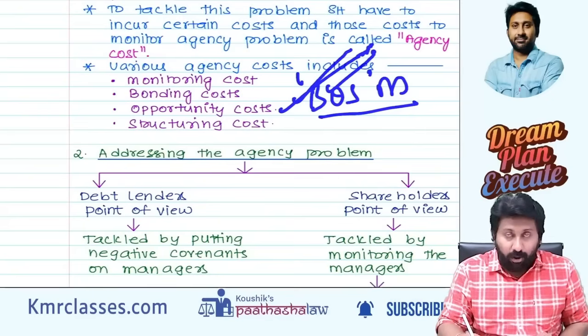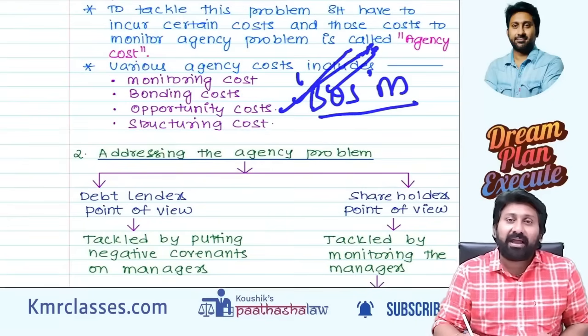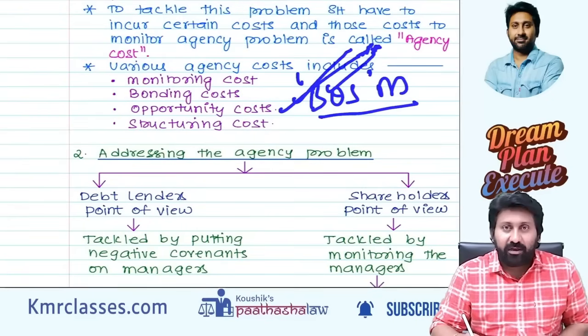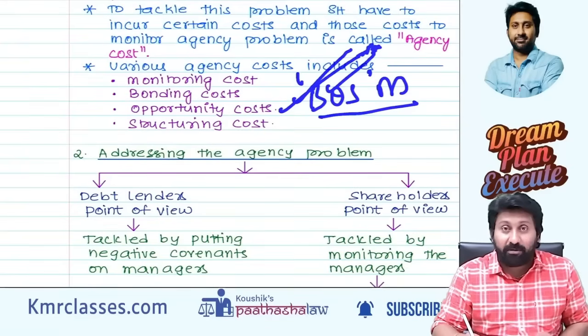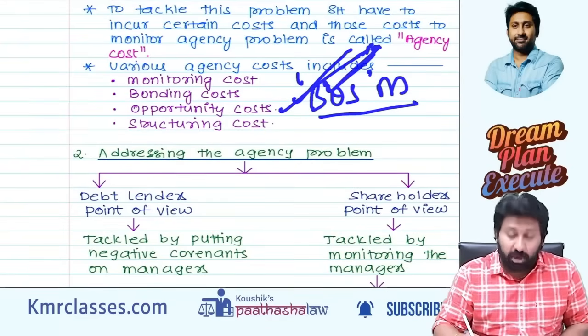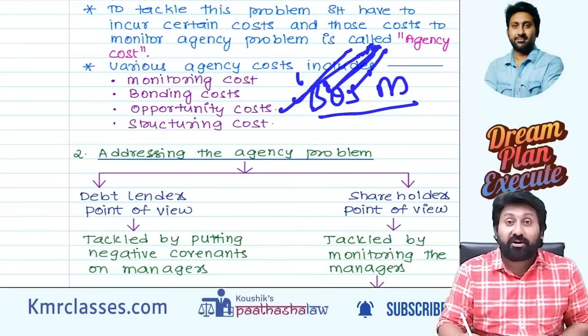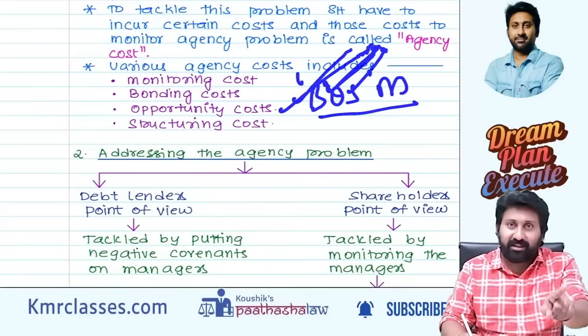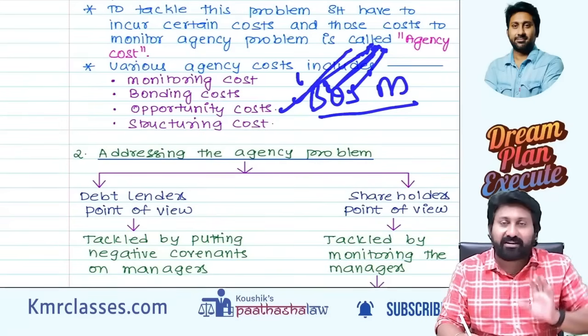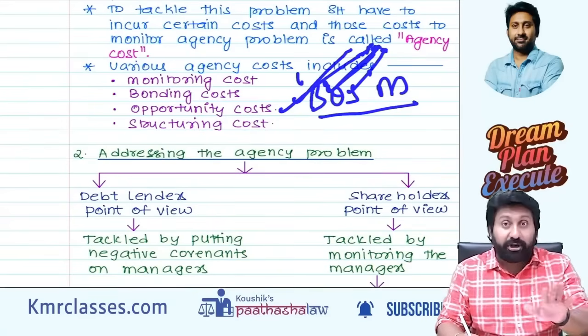Number 2, opportunity cost. Suddenly, if any manager is removed and he leaves, until I fill that place, there will be a management problem or not. That cost I incur is an opportunity cost. Structuring cost means what? I have to remove you if you do wrong. I have to put another person. The structure of the board of directors will change. I have to give training to that fellow.